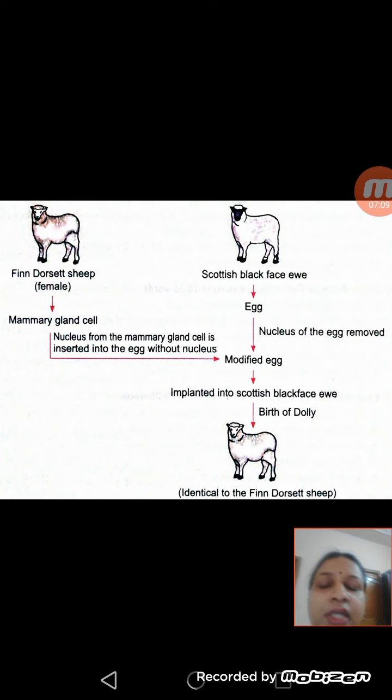After birth, the scientists found that the individual produced was identical to the Finn Dorset sheep. So this experiment shows that the nucleus is the main part which decides the characteristics of an organism. If we want to make a clone of any organism, we have to take its DNA, and according to the DNA we can develop a new individual identical to that organism. So this method of producing young ones which are exact copies of their parents is called cloning.